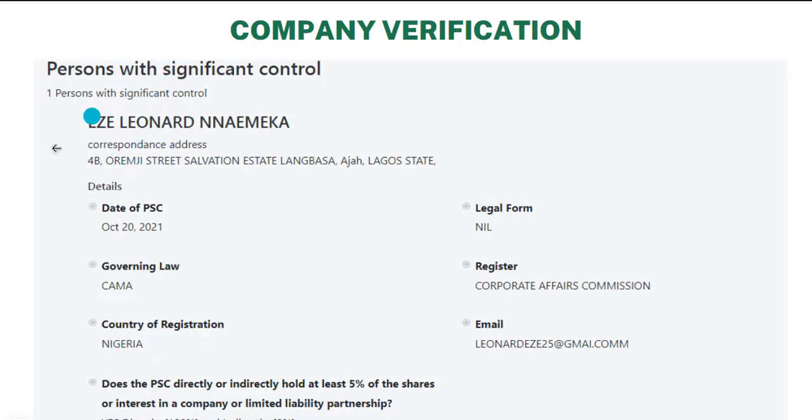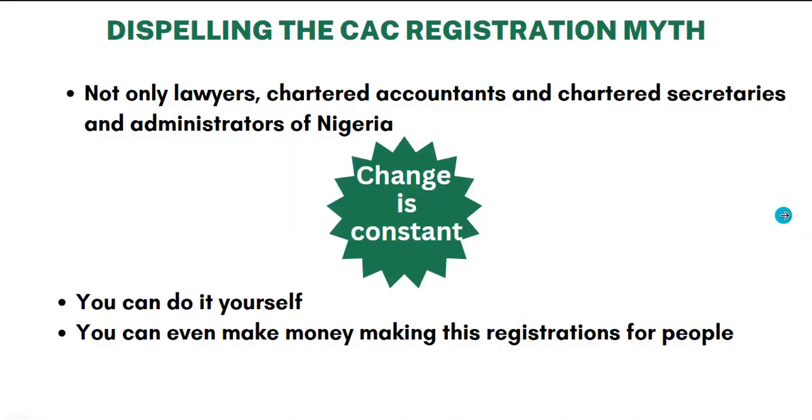So this is my name, and you see the address, you see the email address, the governing council, country of registration, Nigeria. So with this, you can even know that this company exists. You can even make an attempt to trace it. It's not a non-existent business.